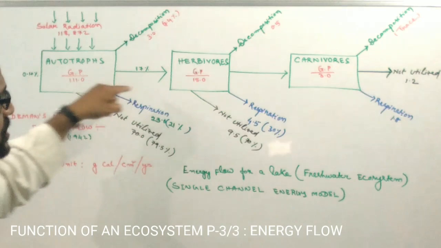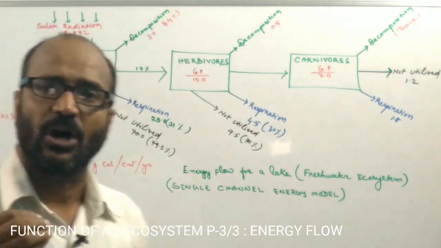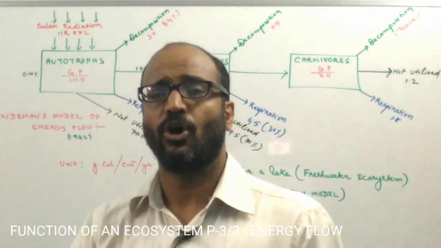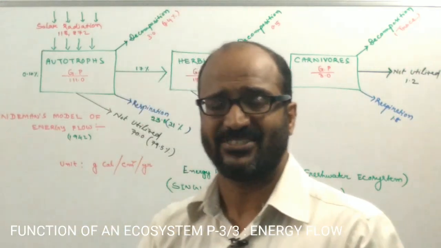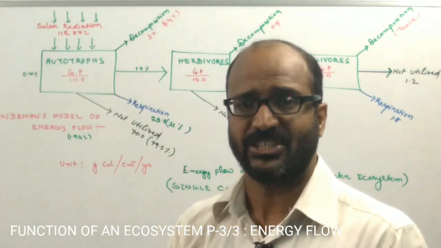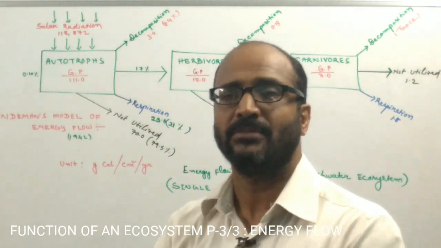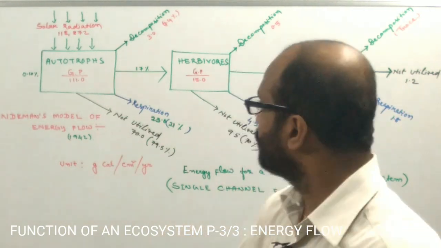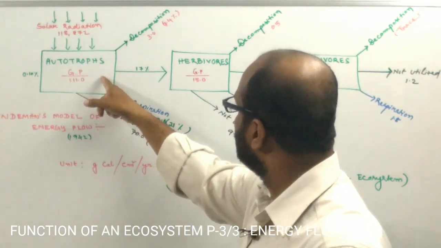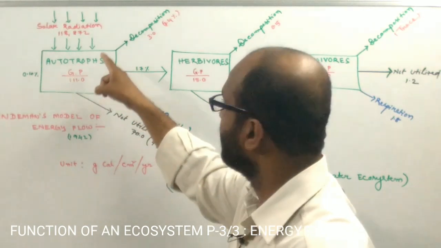The flow of energy in the ecosystem is governed by the two laws of thermodynamics. According to the first law of thermodynamics, energy can neither be created nor destroyed, but it can transform from one form to another form. Here you see that the ecosystem obeys the first law of thermodynamics.